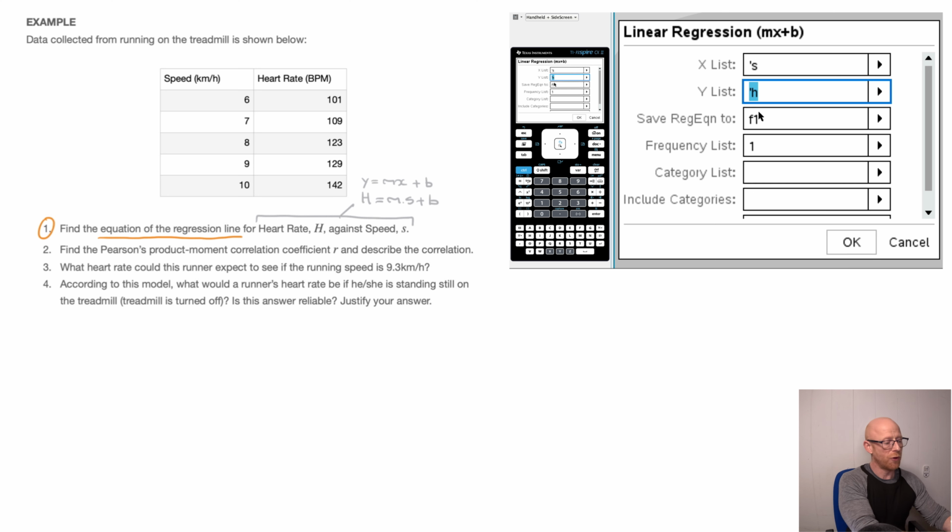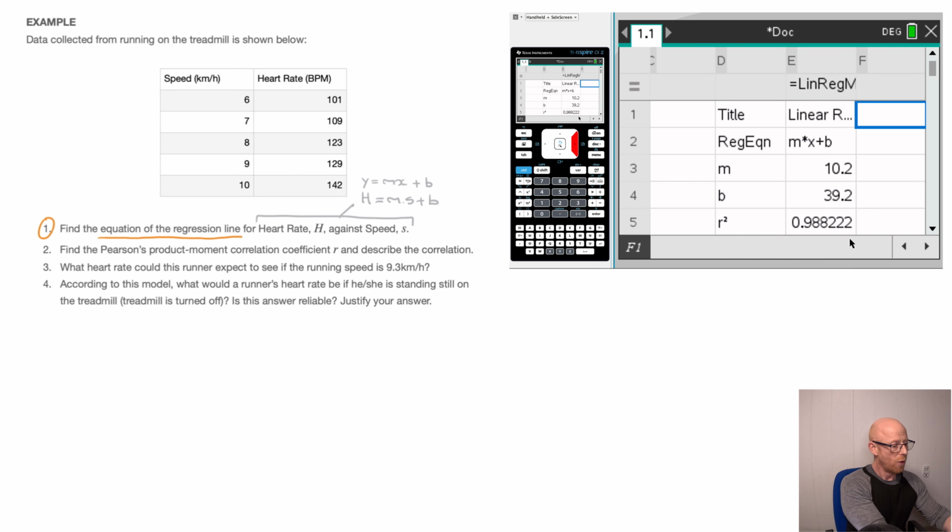Okay, I'm happy with all of that, but now before clicking on OK, let me draw your attention towards the fact that on the next line here, the calculator is telling us that it will save the regression line's equation to F1. Now this will become important in a few minutes, so do remember F1, that's referring to the function 1. But we'll get back to that in a minute or two. So I'm happy with all of that, and I can simply click on OK.